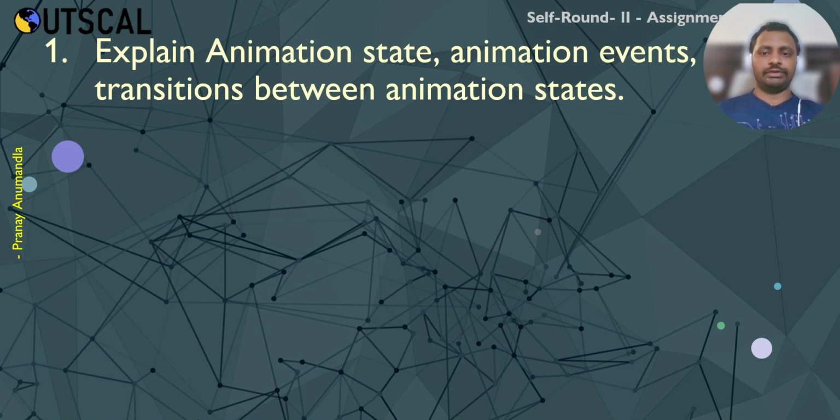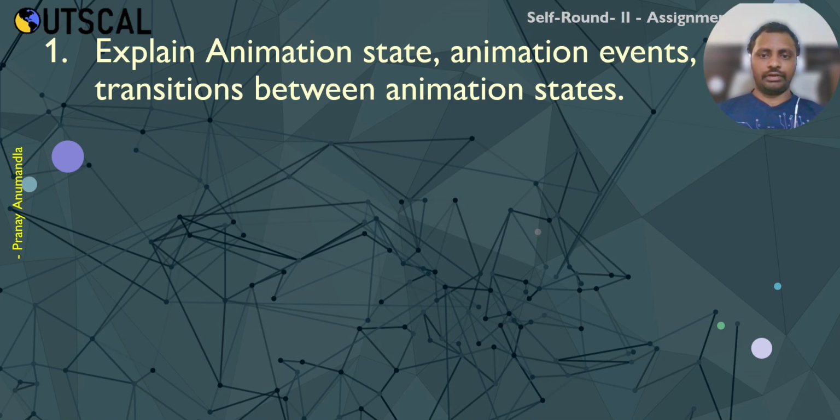Transition between animation states. Transition is nothing but a way, or condition, of changing from one animation state to another animation state. It has a transition line, and whenever the condition is met or it gets triggered, the animation state will change from one state to another.